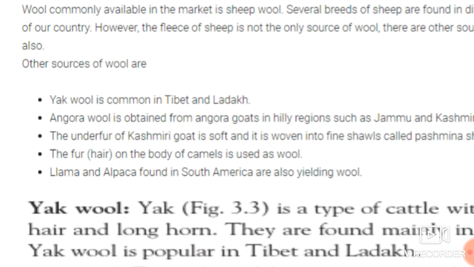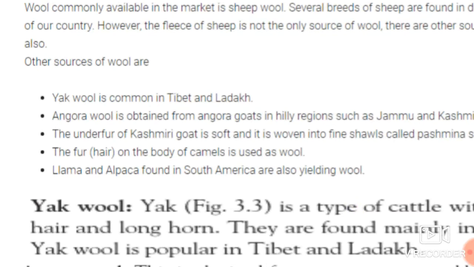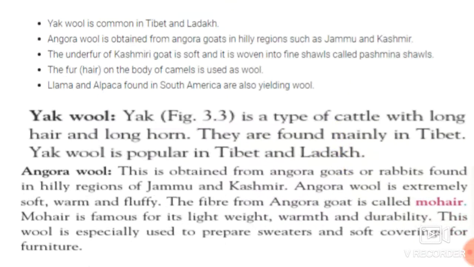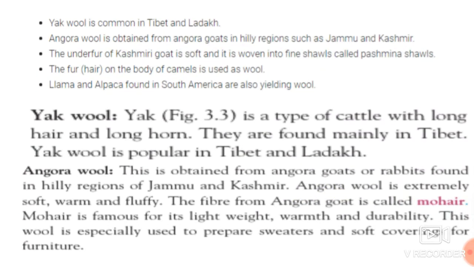The llama and alpaca are also found in South America. They also yield wool. So first we have seen yak wool is common in Tibet and Ladakh. So what is yak wool, students? Yak is a type of cattle with long hair and long horns. They are found mainly in Tibet and Ladakh. So yak wool is popular in that region, Tibet and Ladakh.